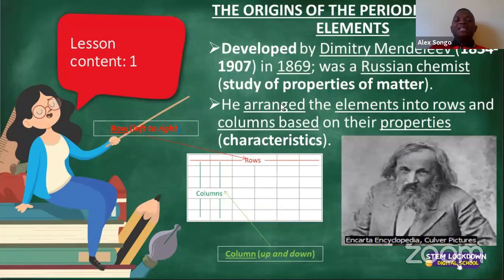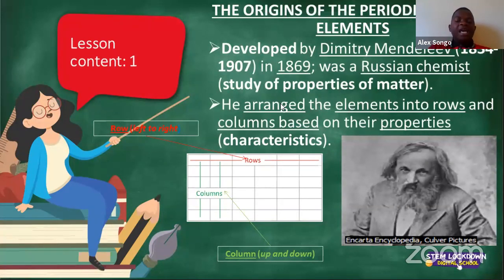He was born in 1834, and unfortunately he passed away in 1907. He was a Russian chemist. What is a chemist, ladies and gentlemen? A chemist is someone that studies the properties of matter. Remember when we introduced term 2, we spoke about properties. We said to you, properties are nothing else but how a material or a substance behaves, how it is, how it looks, and therefore we classify it likewise. So he was a chemist.